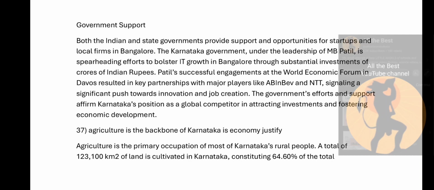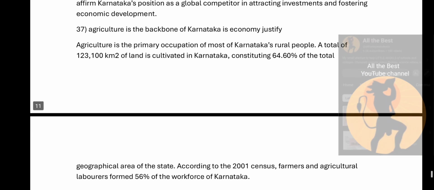Patil's successful engagements at the World Economic Forum in Davos resulted in key partnerships with major players like AB InBev and NTT, signaling a significant push towards innovation and job creation. The government's efforts and support affirm Karnataka's position as a global competitor in attracting investment and fostering economic development.